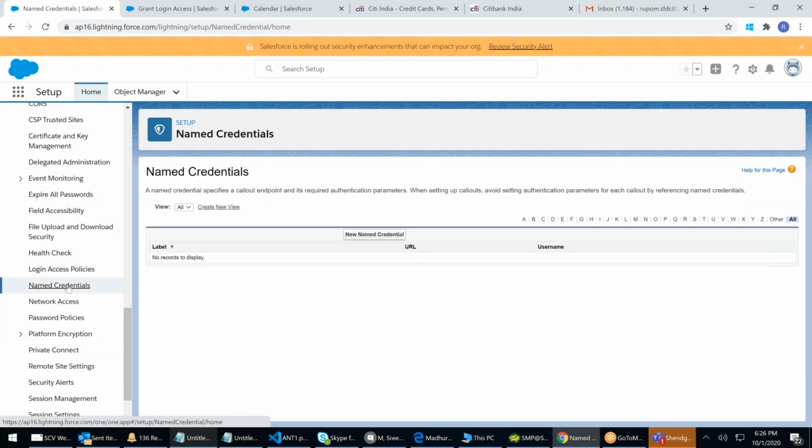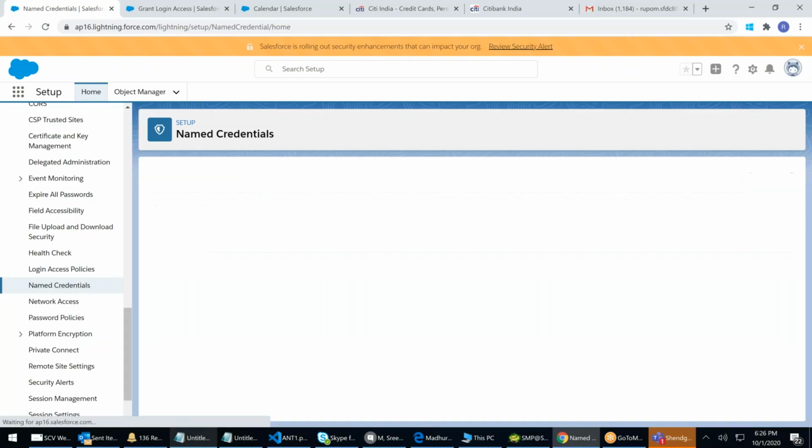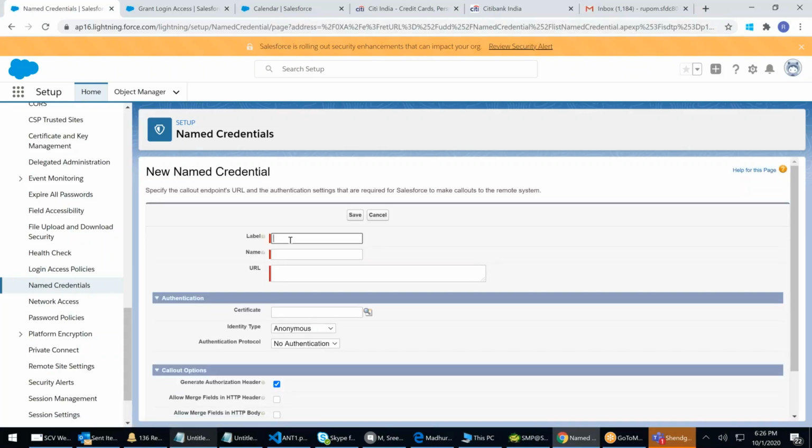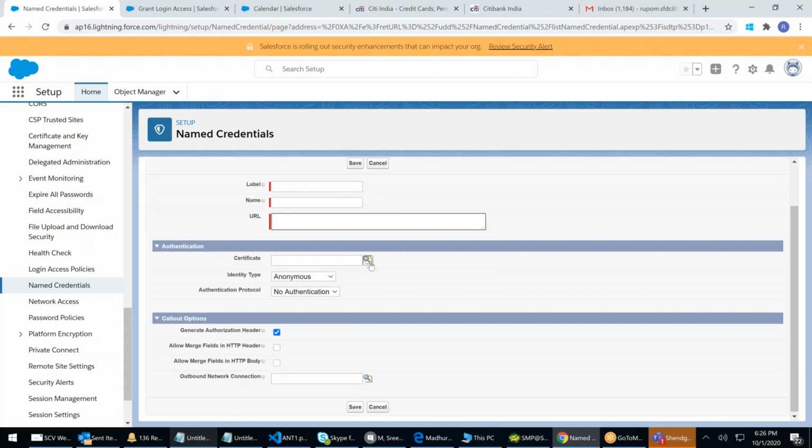Next, named credentials. These are endpoint URL based authentication. Whenever we want a callout endpoint integration, we also come and put the URL here. Fourth place, sorry, not three, four places. Named credentials here also require a certificate. The way we created a certificate, to validate whether a website is genuine or not, we need a certificate from them.